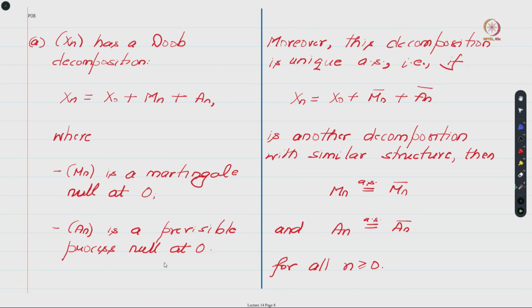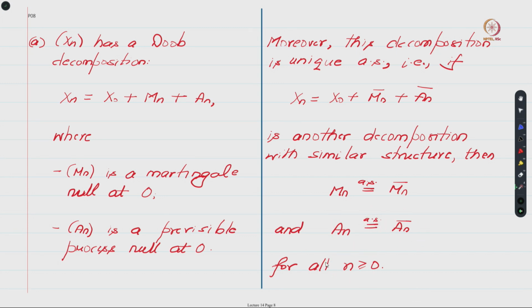The significance of this Doob decomposition is that it is unique almost surely, which means that if you come up with another decomposition for Xn with a similar structure, let us say Xn equals X0 plus Mn bar plus An bar, where Mn bar is a martingale and An bar is a previsible process, then one can show that Mn equals Mn bar almost surely and An equals An bar almost surely for all n greater than or equal to 0.